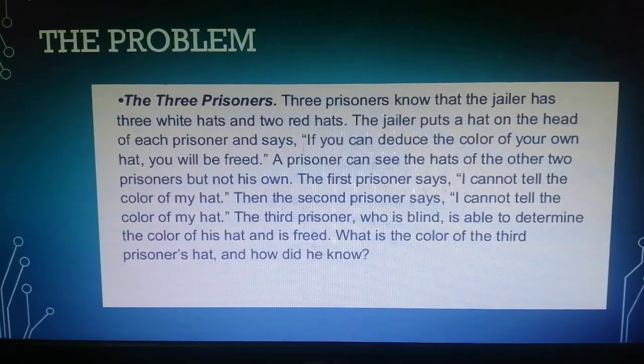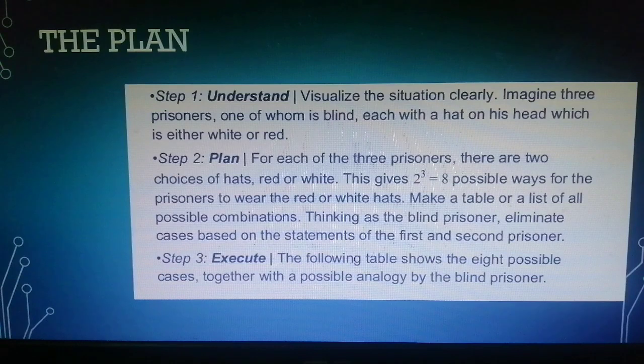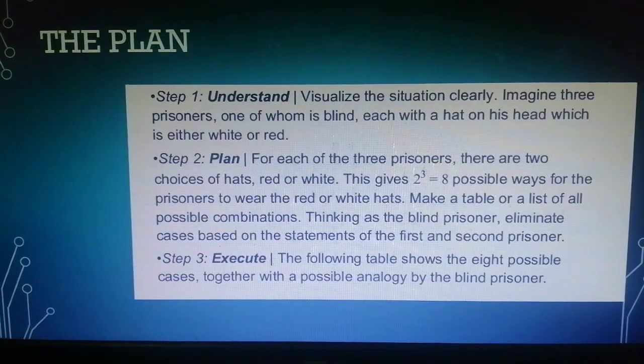So the problem is, what is the color of the third prisoner's hat, and how did he know, given that he's blind? So what we're going to do is we will understand and visualize the situation. Second, we're going to look at the possibilities for all the given colors of hats, look at all the combinations, and base it on the statements of the prisoners to figure out how the blind prisoner was able to determine the color of his hat. And we're going to show the table right here.